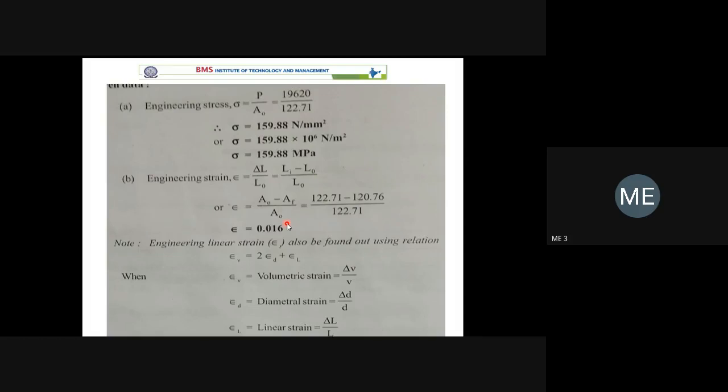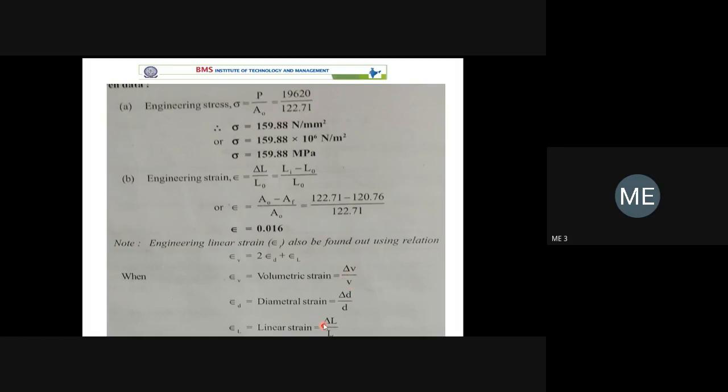Now once you know those two strains, we can find out volumetric strain. Volumetric strain is the change in volume of the material. Most of the time for metals there is no change in volume. That's why epsilon V, but still we have the formula. Epsilon V, that is volumetric strain, is equal to 2 epsilon D plus epsilon L. No need to derive this formula. If you remember this formula, that is sufficient. Volumetric strain is nothing but change in volume divided by original volume.